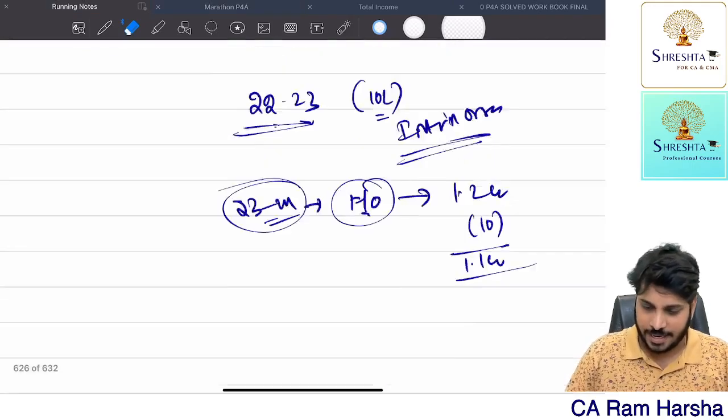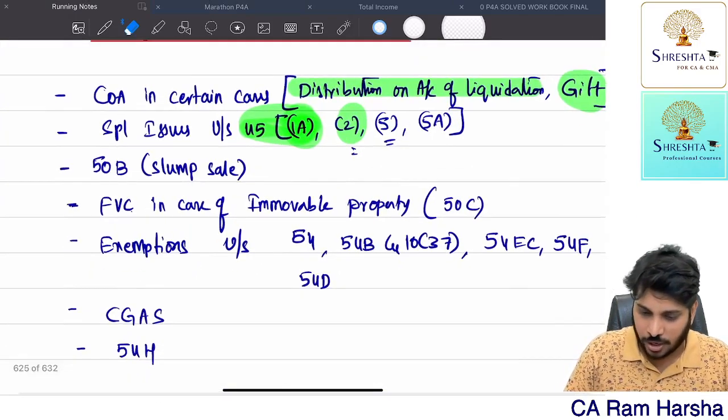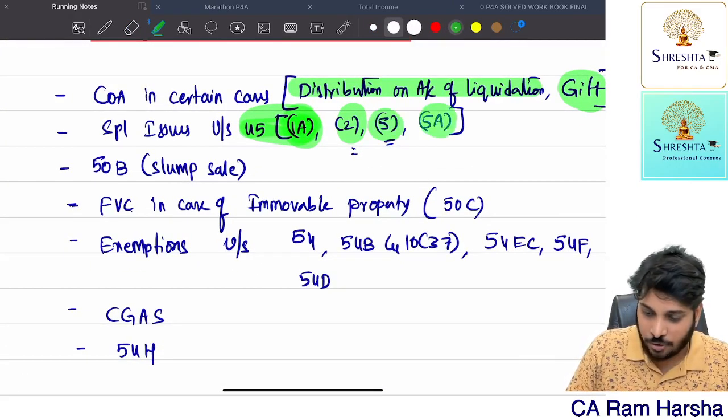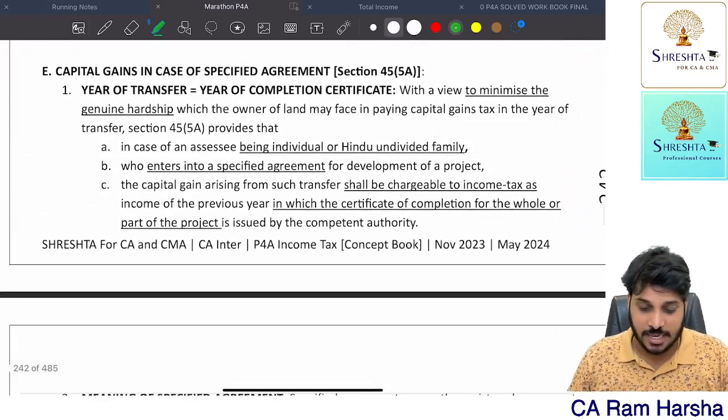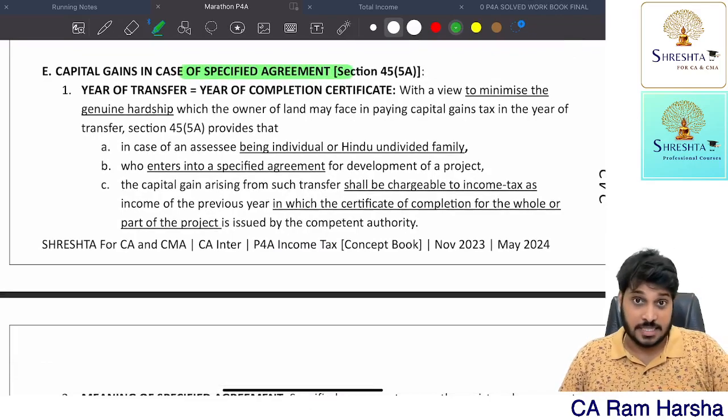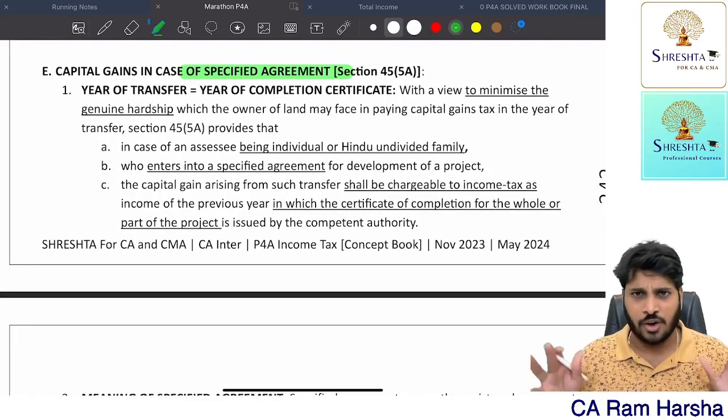Next. So section 45, subsection 5 is also completed. Now 45(5)(a). 45(5)(a) is regarding specified agreement cases. What is it? Specified agreement. Very simple. You are having a very big land.